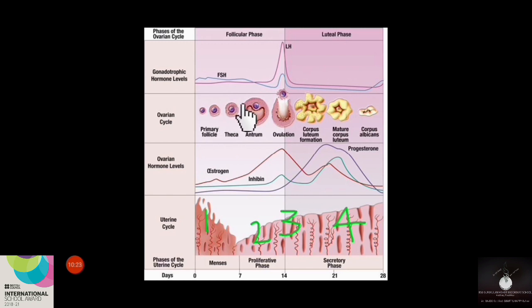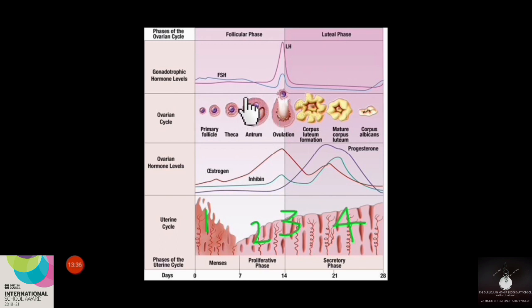Only one ovum that has more FSH receptors on its surface will become mature. This mature ovarian follicle, with a greater number of FSH receptors on its surface, will mature at this stage. And this dominant mature follicle will produce more estrogen.